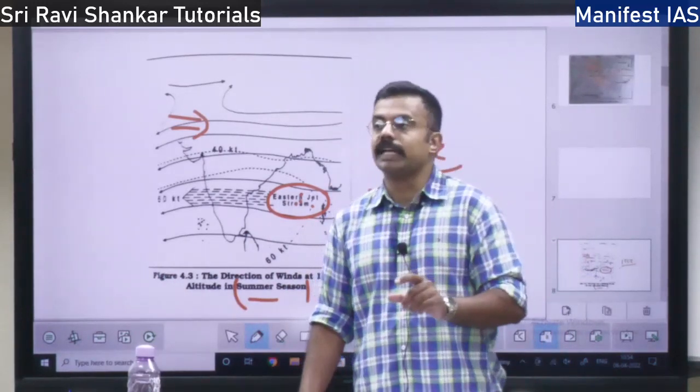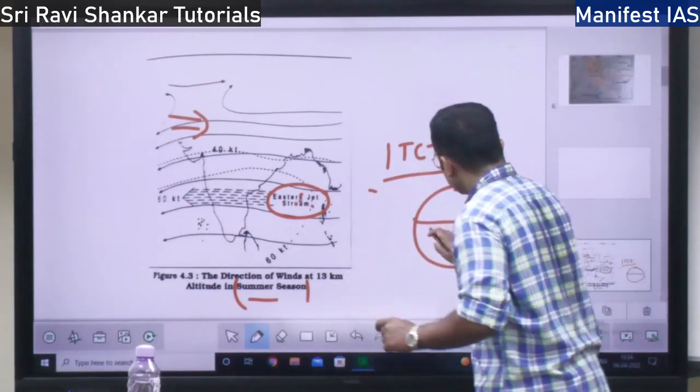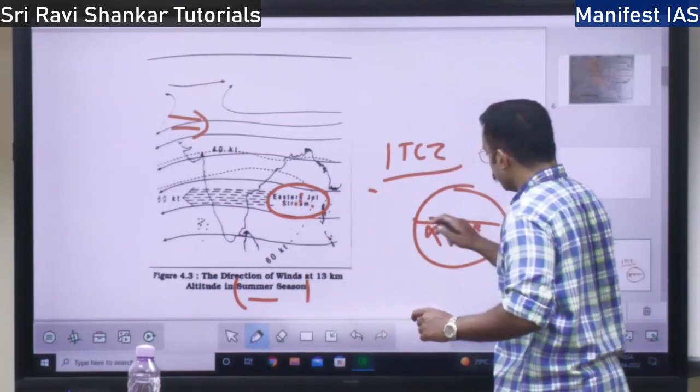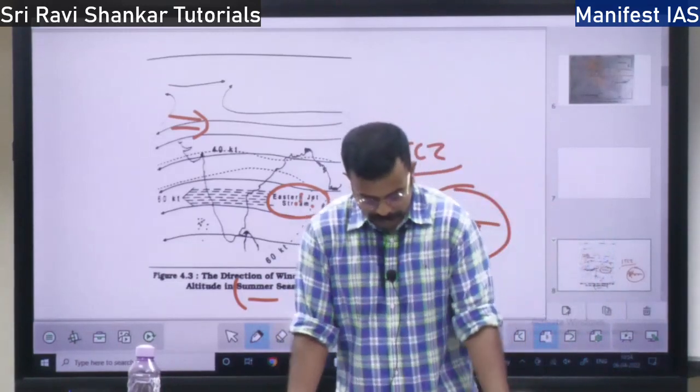So this is a place where the trade winds converge. The trade winds, whatever winds come from the southern hemisphere and northern hemisphere, both of these will converge at the ITCZ, right?